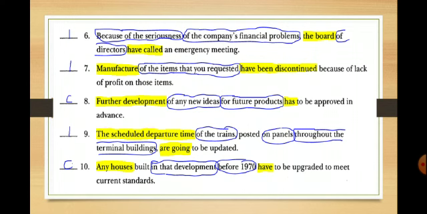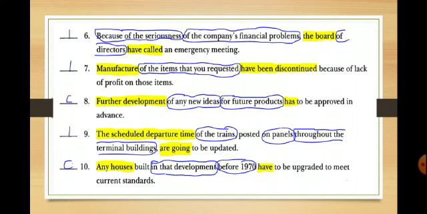Sentence number 8. Future development is a singular subject. Of any new ideas is a prepositional phrase. For future products is another prepositional phrase. Has is the verb, which is singular. So here we have an agreement between the subject and the verb, one singular subject and one singular verb.